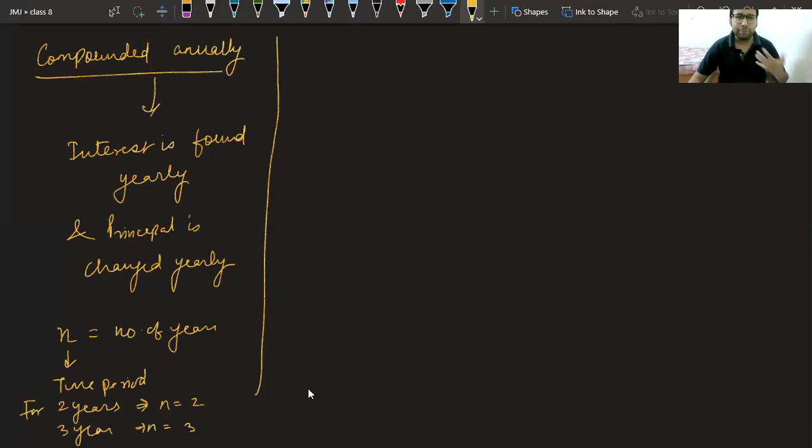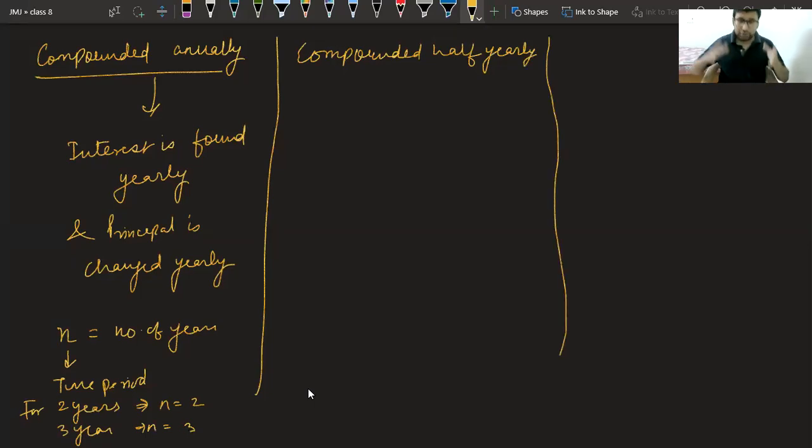Suppose my bank is different bank. I compound interest half yearly. Compounded half yearly. Now class, tell me, what does this mean? What does this mean if I'm compounding half yearly? I am compounding interest every 6 months. Now things are changed.